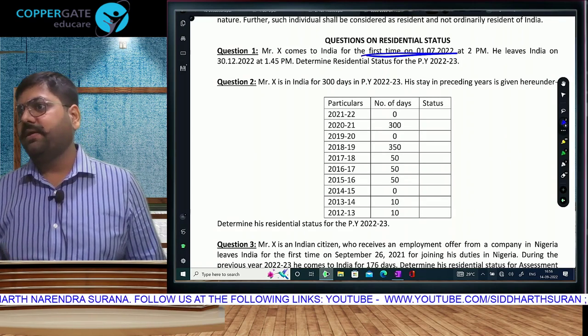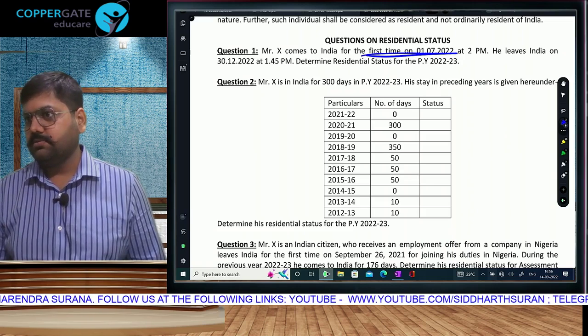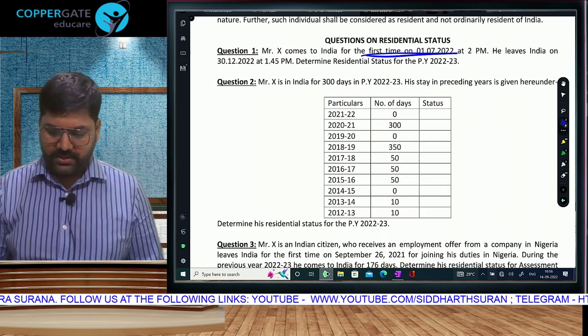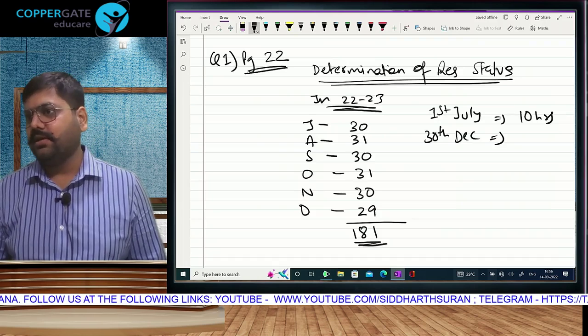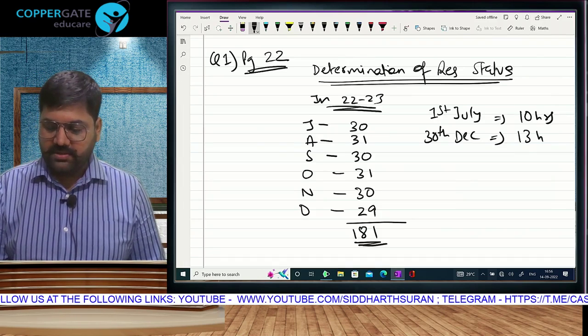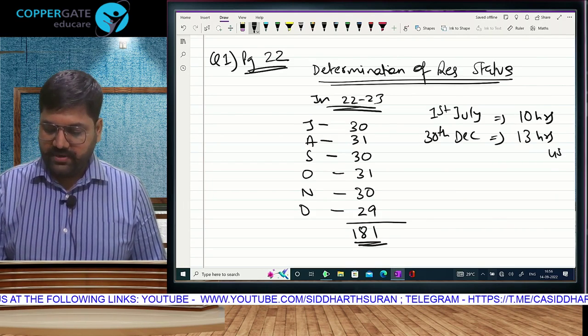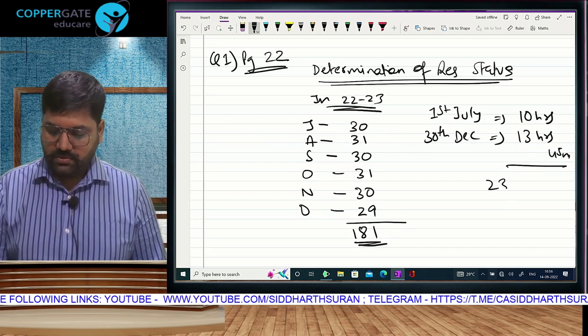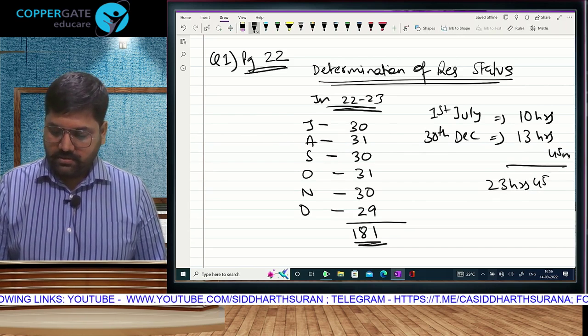So 12 midnight to 12 noon is 12 hours. Correct? Plus 1 hour, that is 13, plus 45 minutes. So 13 hours 45 minutes, and effectively it comes to 23 hours.